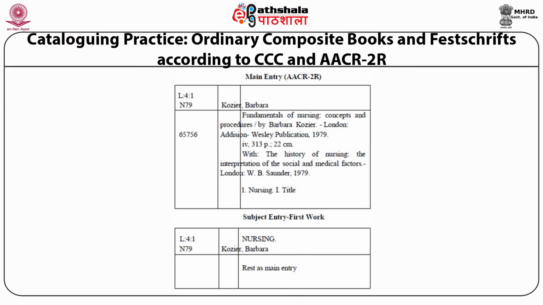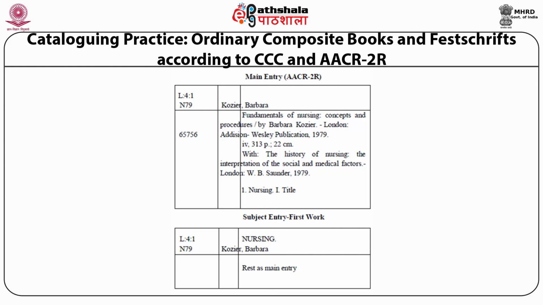Now see the main entry according to AACR 2R for an artificial composite book. The name of the first author is mentioned, then the title, place of publication, name of the publisher, year of publication, number of pages, size of the book, and then you have to write the word with, put a colon, and then write the title of the second book, The History of Nursing: The Interpretation of the Social and Medical Factors, then the place of publication, the publisher, the year, and then the tracing section.